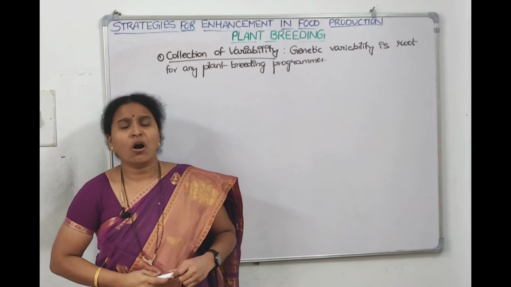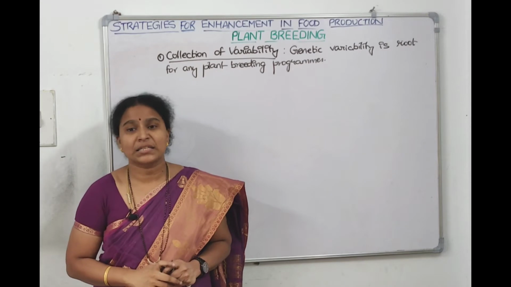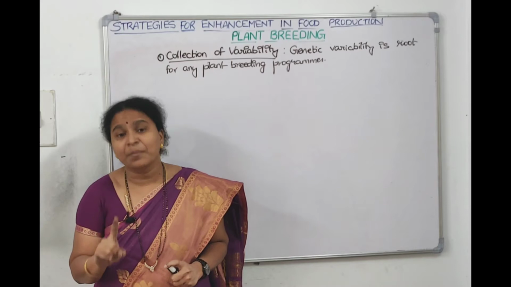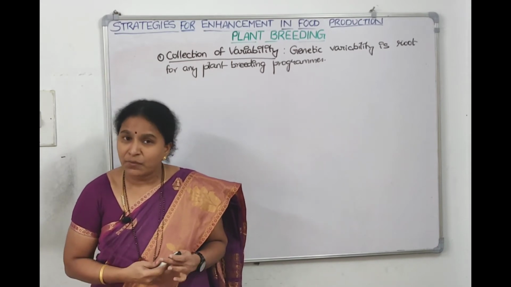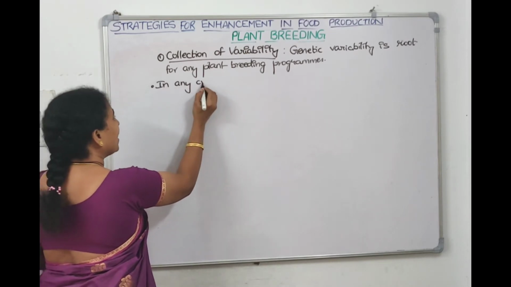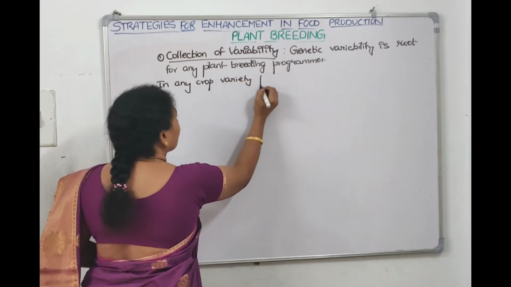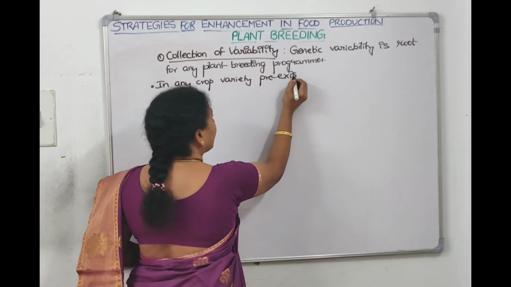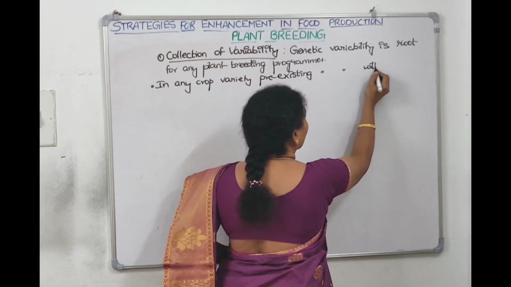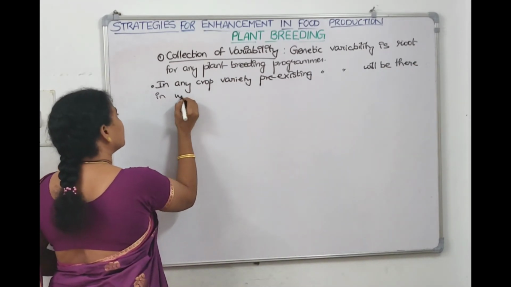So in any crop, already nature has introduced some variations. We call them as pre-existing variations. Pre-existing genetic variations are available in any crop from the wild varieties itself, right? So in any rice or mango or wheat, in any crop variety, pre-existing genetic variability will be there, right, in wild relatives.